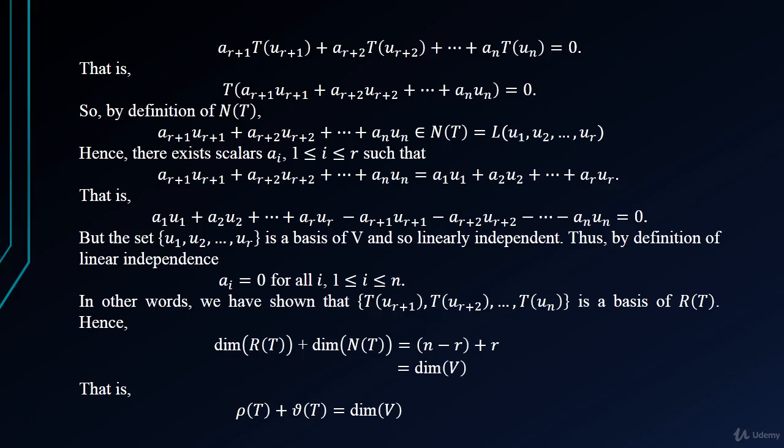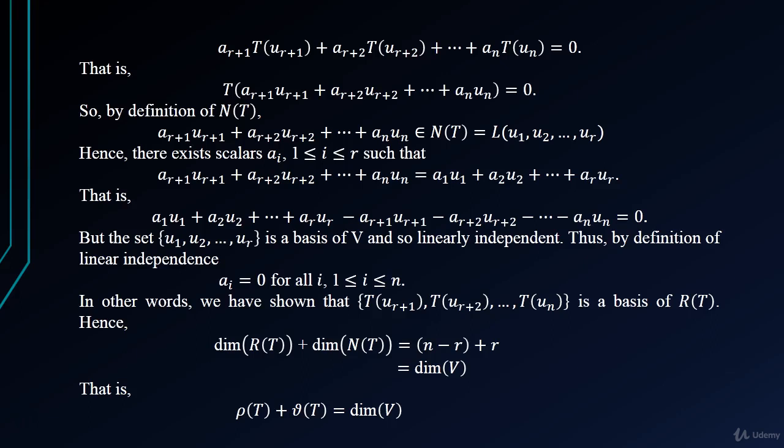But we know that the set u1, u2 up to un is a basis of V and so linearly independent. Thus by the definition of linear independence, ai is equal to 0 for all i where i is between 1 and n.